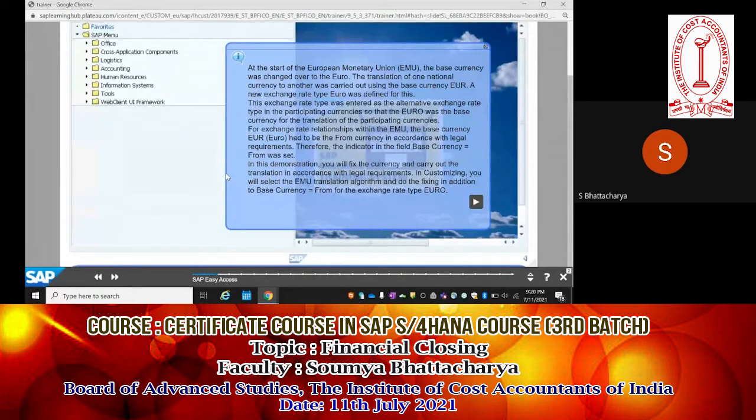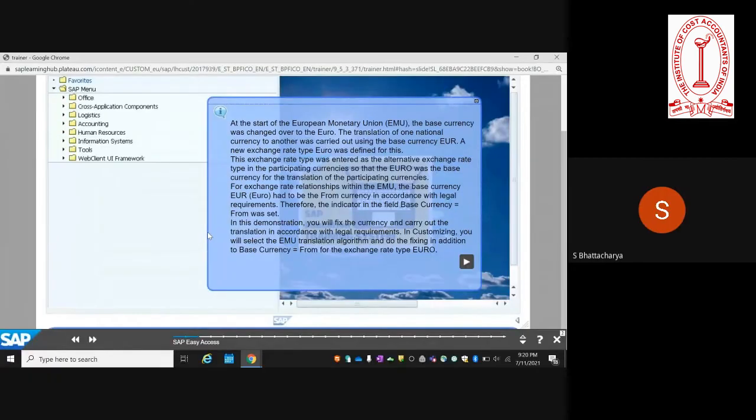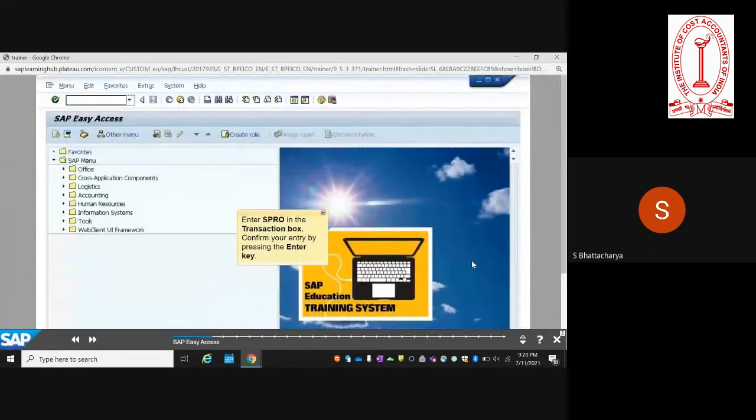No. So it is basically you have to select, it's one time. You have to select the exchange rate type. When you are maintaining the exchange rates, it is based on the specific exchange rate type that you take. It can be for M, it can be for any other exchange rate type also. So we'll see the same example step by step. Oh, okay, sir.